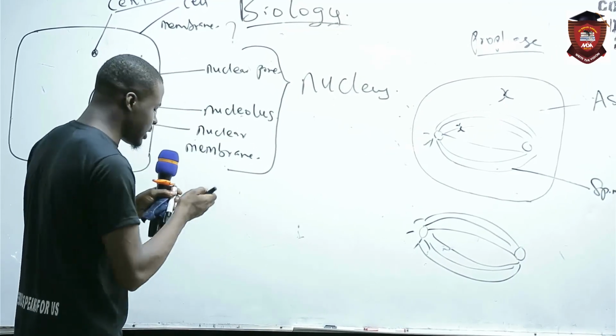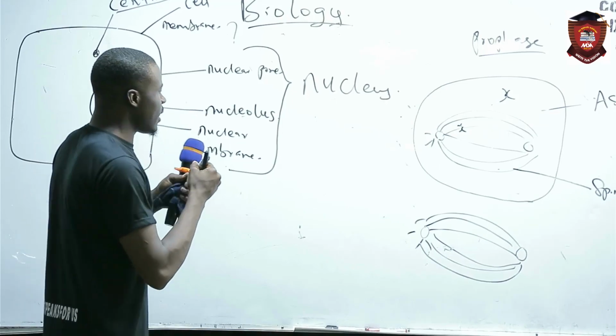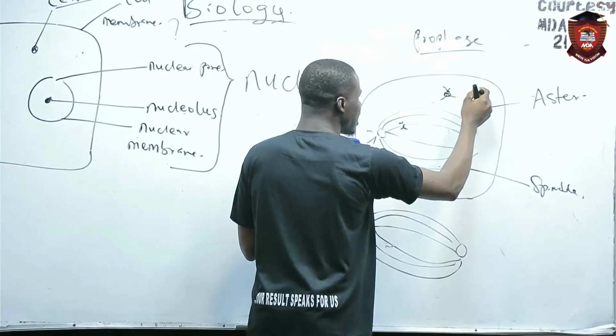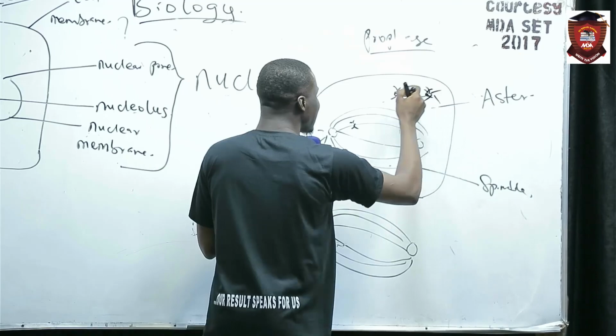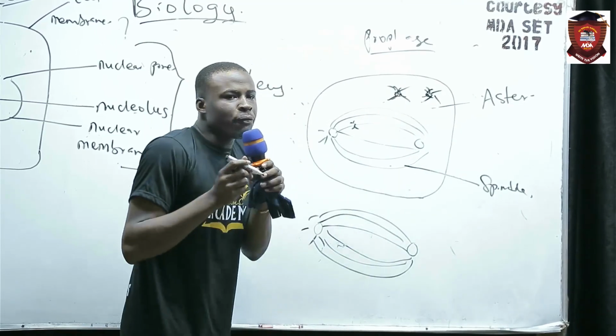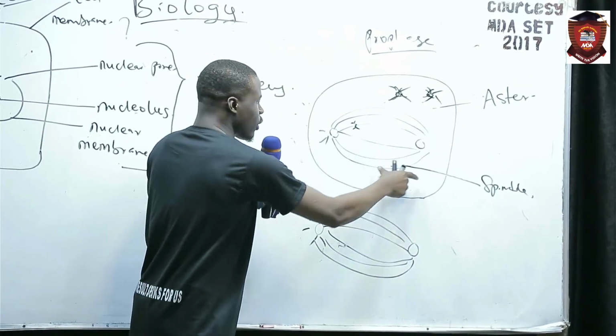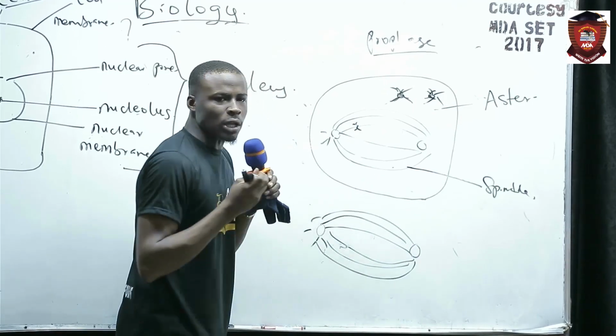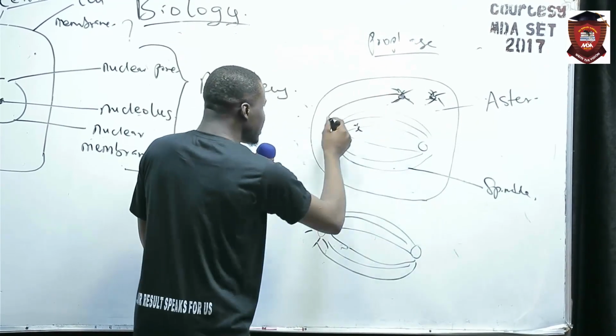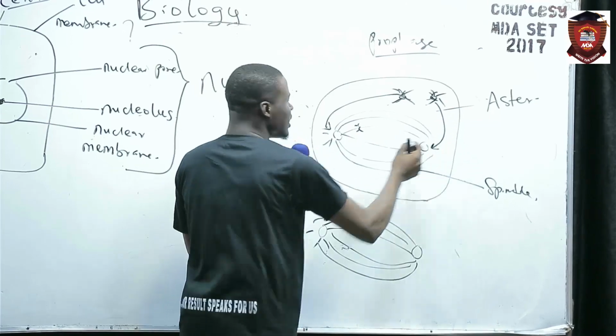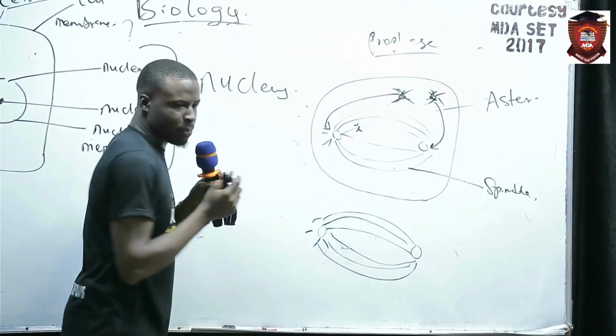So what happens? We are seeing the asters, right? The asters are here. Look at it. Let's assume they are here before. The asters, that's the centrosomes. Now, before they can form this kind of diagram, you have seen this, right? What will happen? This one needs to come like this, and this one needs to come like this, before they can give this shape.